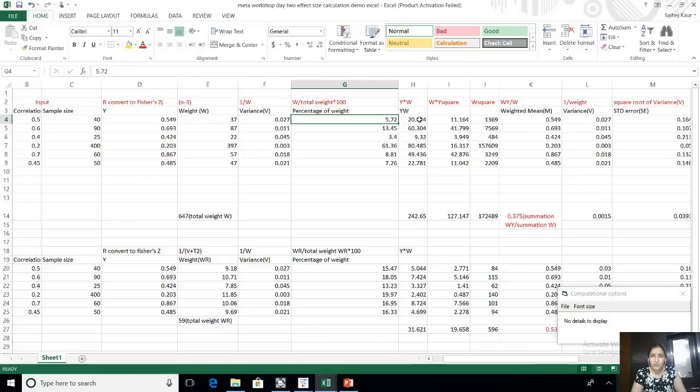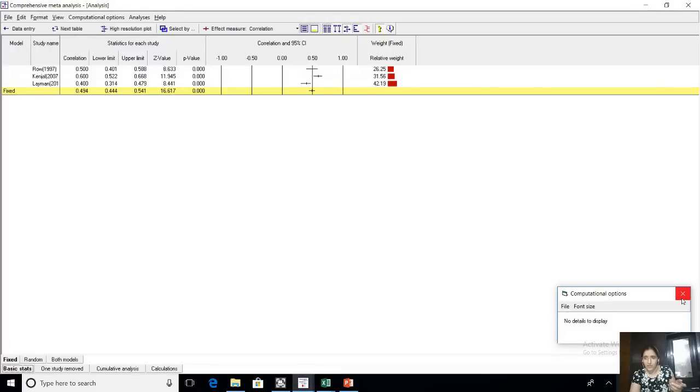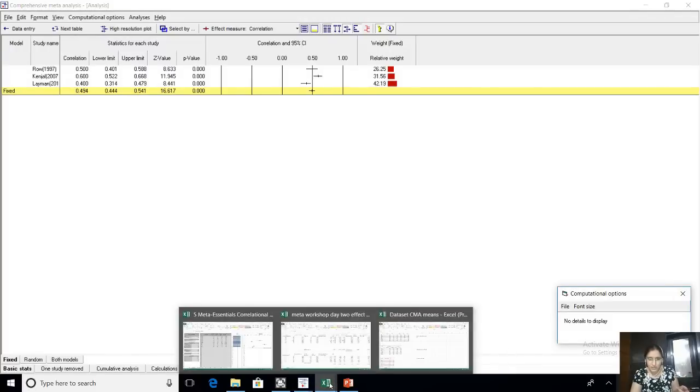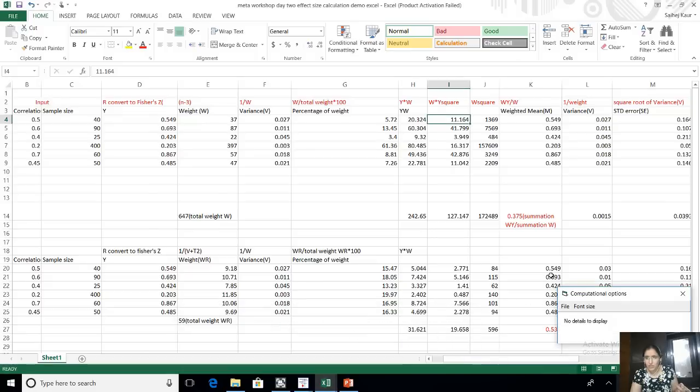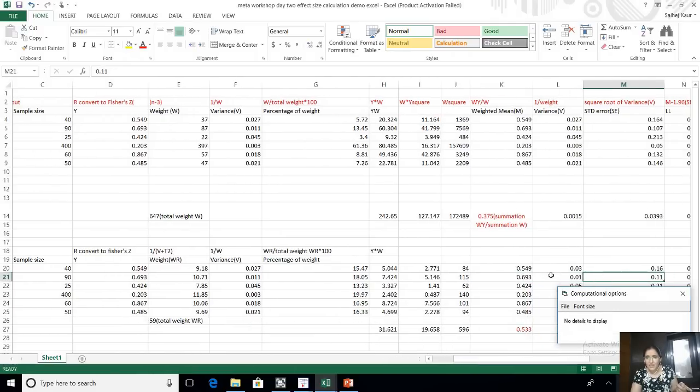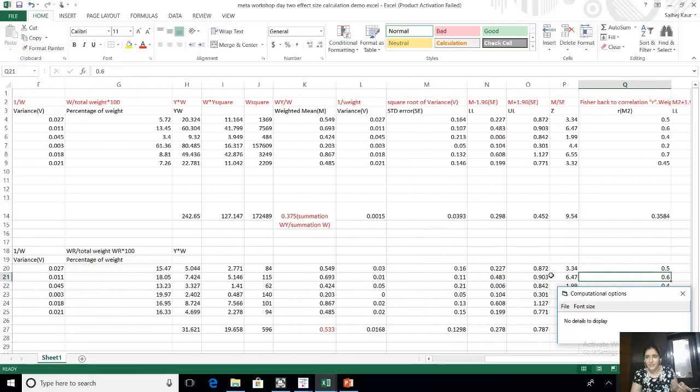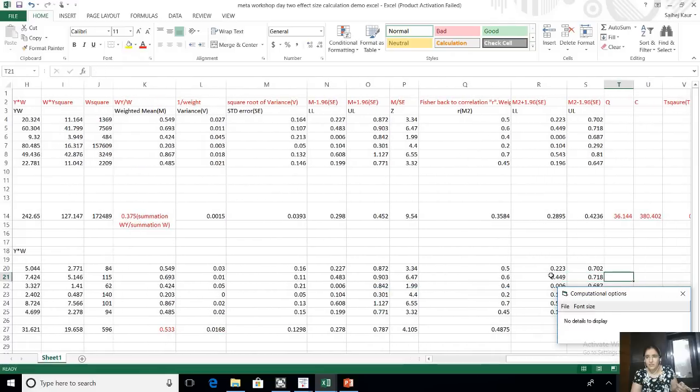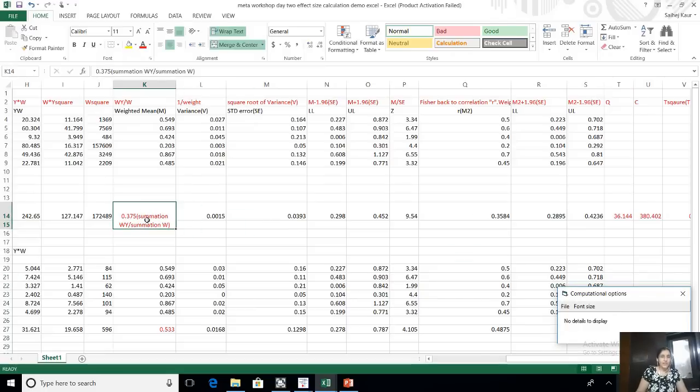Then there are further formulas of y into w, w square, and finally after such a lengthy process in Excel, sorry, I lost the screen, give me a minute. After such a lengthy process, we finally come to our consolidated summation, which is 0.375, which I have done in red. Okay, so this is the final summative mean, right?